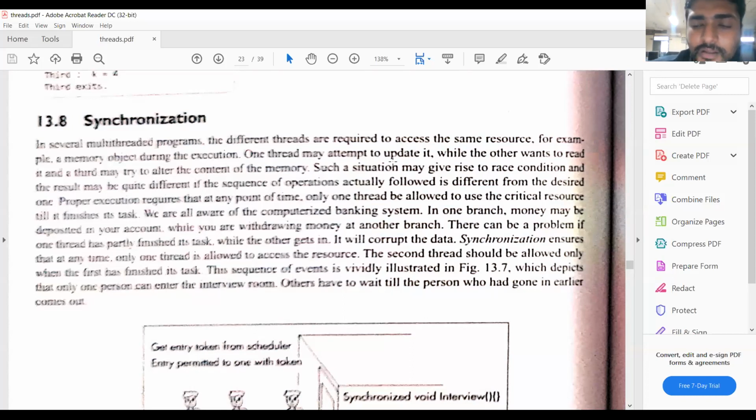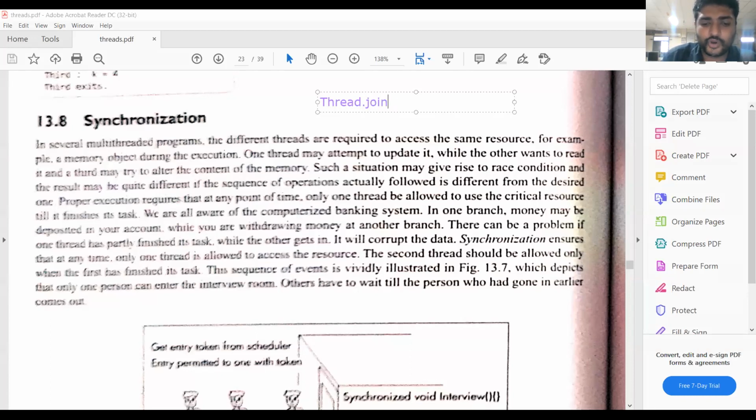If you invoke the method like this, suppose T1 dot join. I think join is a static method. We don't need an object to invoke it directly; through the class name we can access the method. The method name is join.